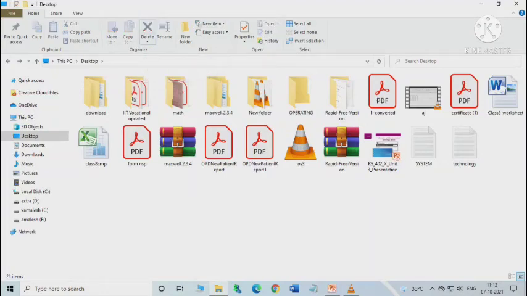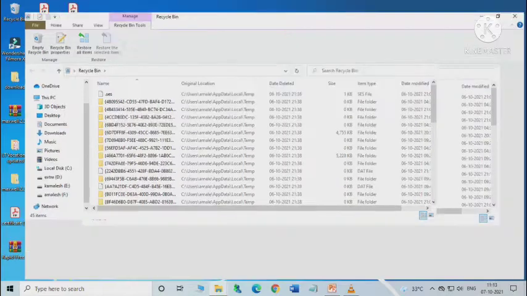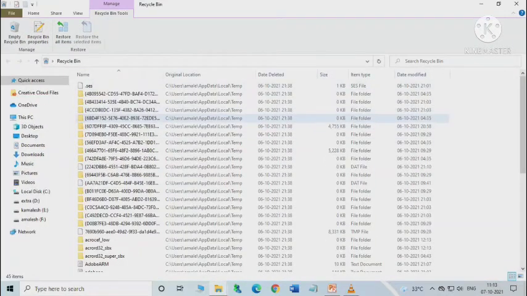Okay, now we'll learn about restoring files and folders. Suppose I am deleting this file or folder, anything you delete. Now all the deleted files or folders are moved to the recycle bin, if they are not permanently deleted. To retrieve a file or folder that you have already deleted, just double click on the recycle bin on the desktop. Here it is, the recycle bin, you can see. So just double click on the recycle bin icon. Okay, here is the recycle bin folder.